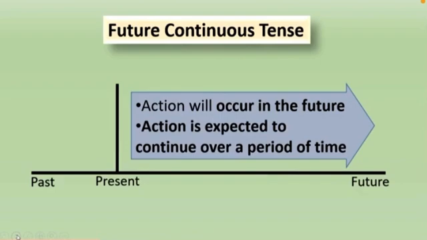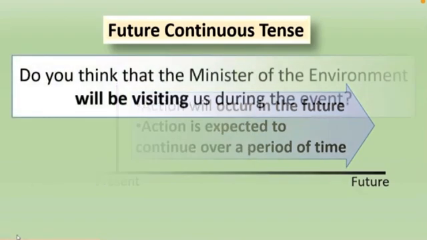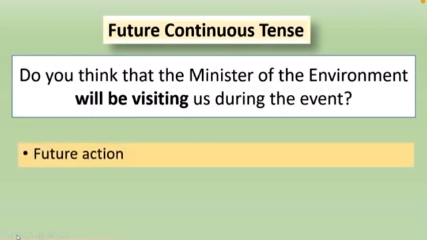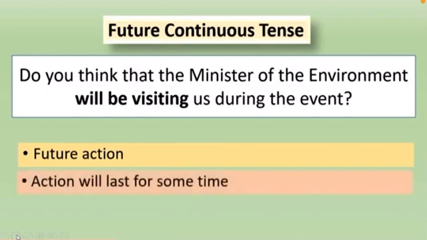Let us look at another example. Do you think that the Minister of the Environment will be visiting us during the event? Here, it is expected that the visit of the Minister will take place during the weekend, that is, in the future, and also that this visit will last for some time. That's why the future continuous tense is used.